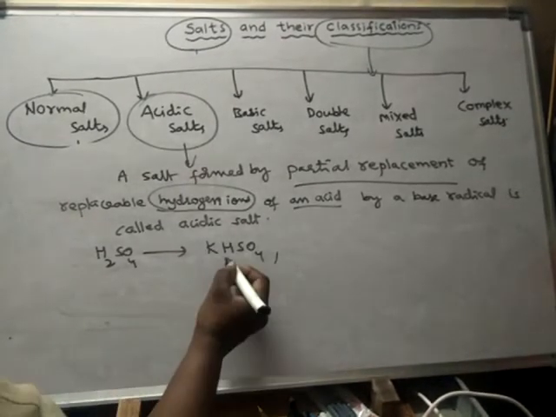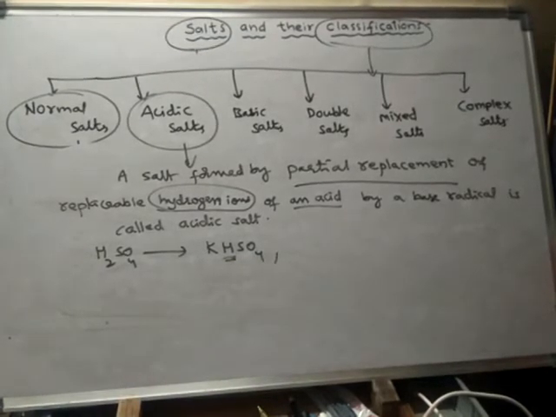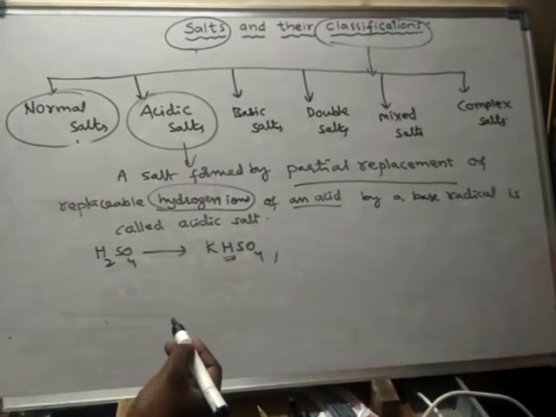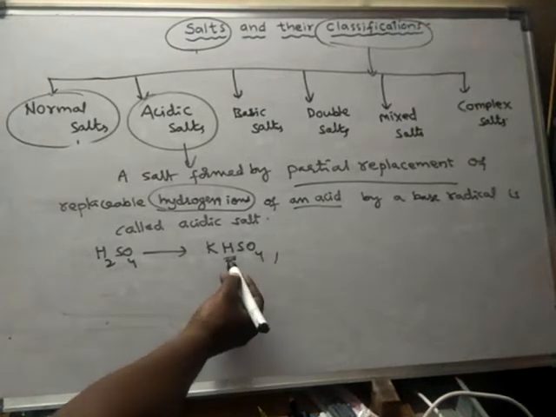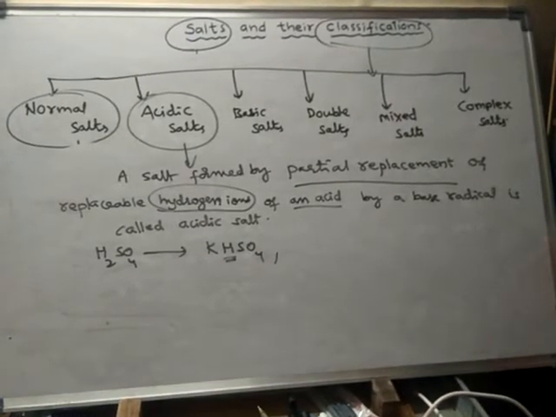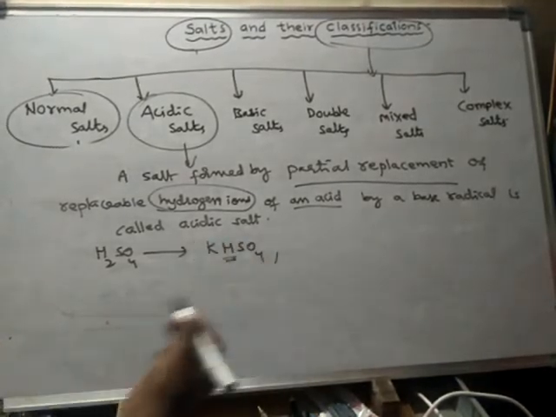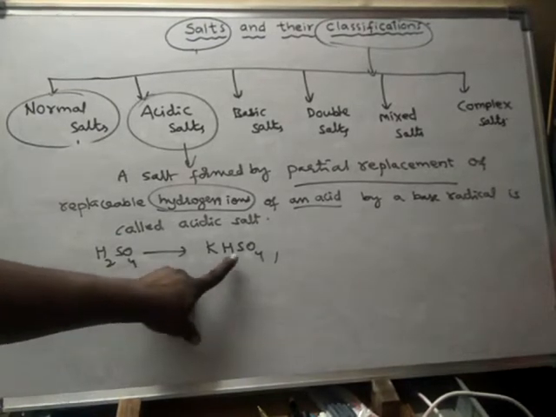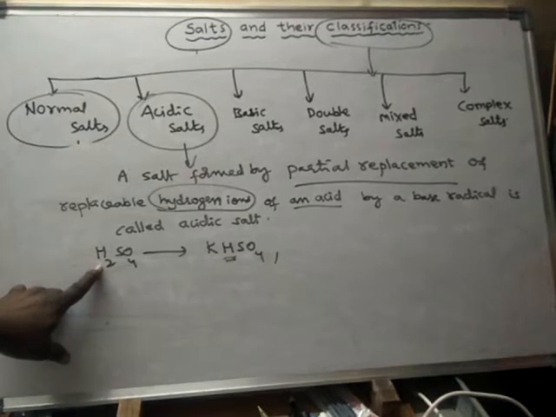Still one more hydrogen is present in the salt, hence it is said to be acidic. Due to the presence of this hydrogen, this salt will show some acidic nature, and it can react with a base also. This is said to be a replaceable hydrogen. There are two replaceable hydrogens.